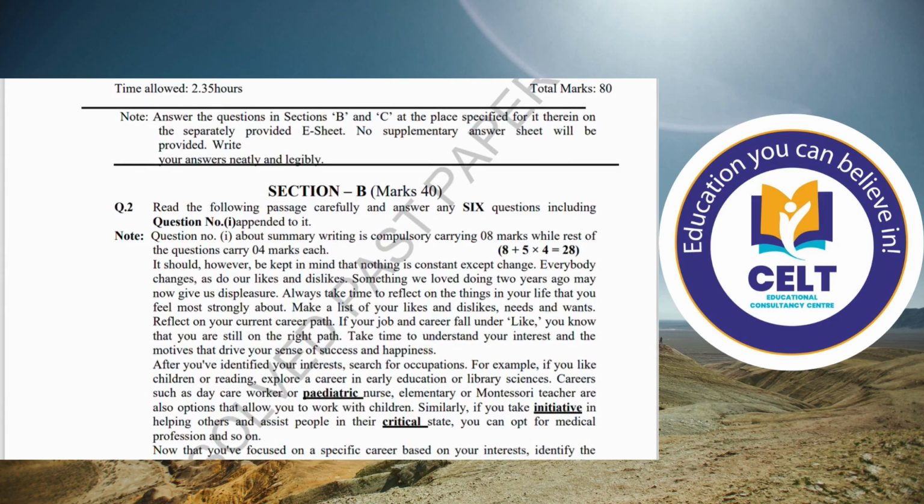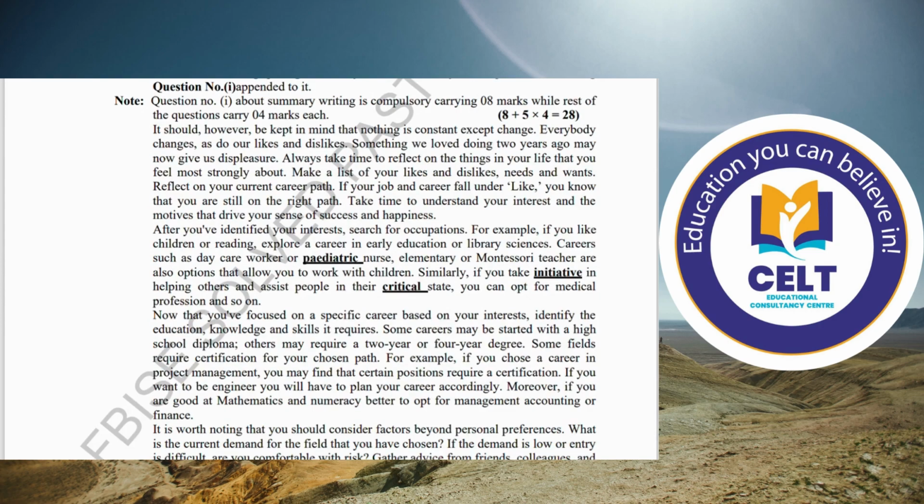Section B carries 40 marks as usual. Your first question is the most important question from the point of view of getting marks. You can secure 28 marks out of this one question. So what you have to do is read the paragraph carefully, understand the meaning, and keep in mind that you have to translate this passage into simple English.